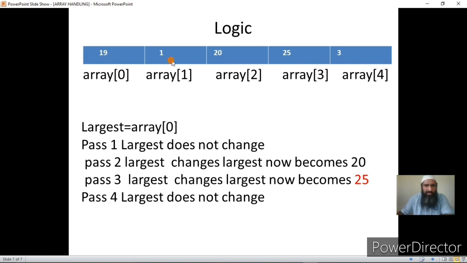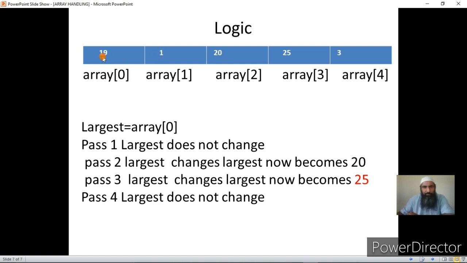Now suppose there are 1000 elements. I will use the procedure like this. I remember the first element as the largest. I say this is my largest element. Now I go to the next element. I remember the largest element is 19. Now 19 I compare with 1. My 19 is still larger than 1. So I say the largest element till now is 19. I call the largest element till now the current largest element.